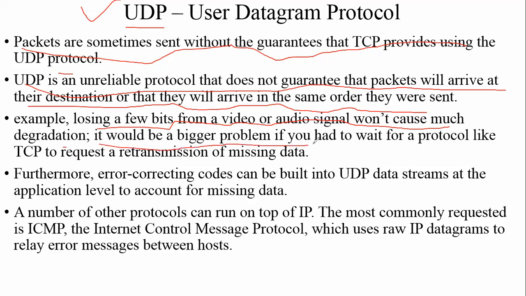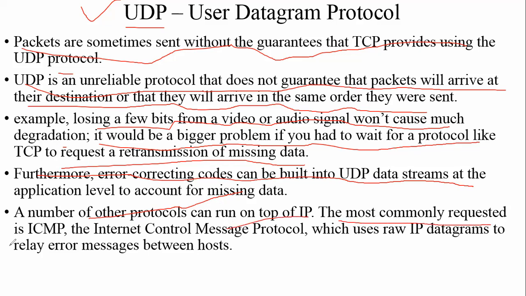It would be a bigger problem if you had to wait for a protocol like TCP to request a transmission of missing data. Furthermore, error correction code can be built on the UDP data stream at the application level to account for missing data. A number of other protocols can run on top of IP. The most commonly requested is ICMP, the Internet Control Message Protocol, which uses the IP datagram to relay error messages between the hosts.